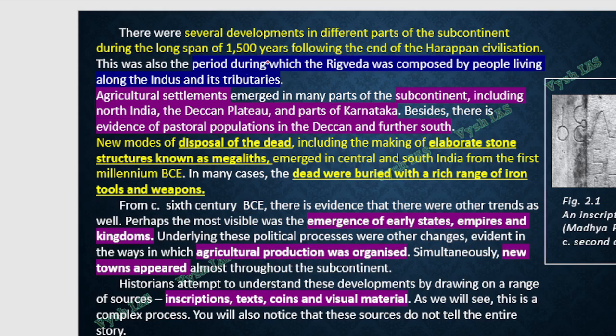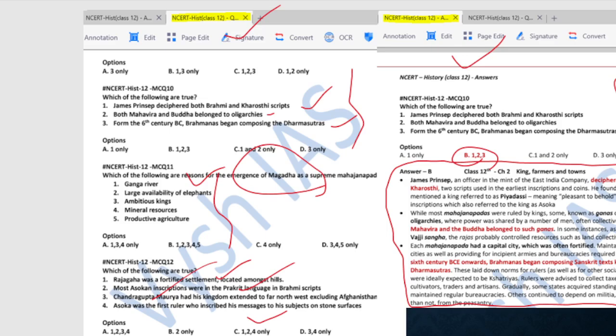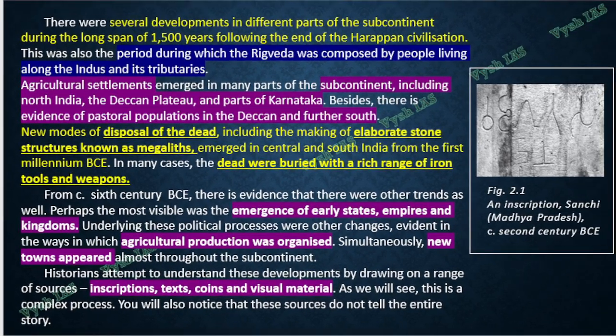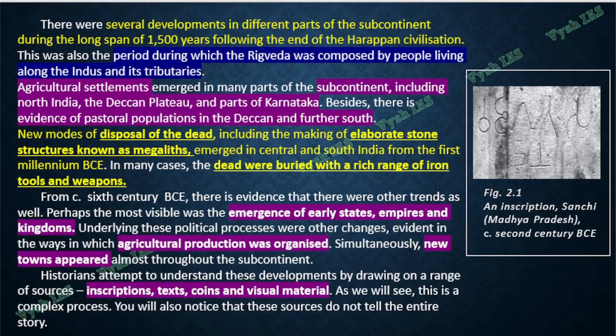Okay, so now going back to this. Just give me a second. The slides are a little bit misaligned in certain places. Now, inscriptions. Sanchi, Madhya Pradesh, this kind of inscriptions are there, and a lot of pictures like this will be there throughout the textbook. Everything I will show you.